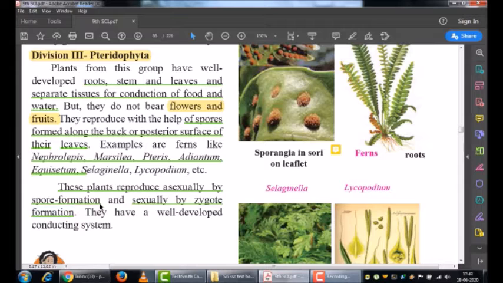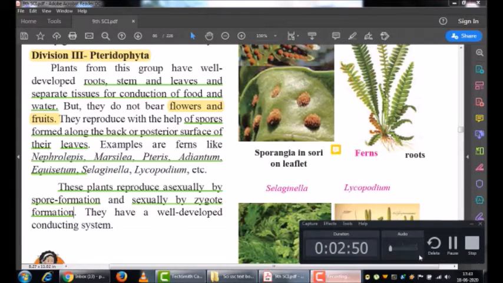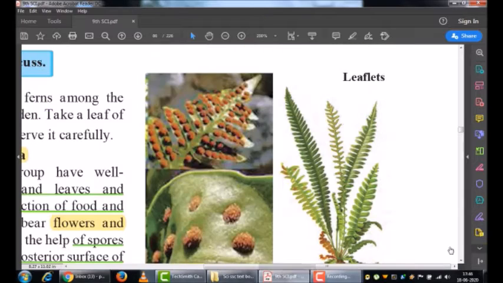As mentioned earlier, these are having a very well developed conducting system. Conducting system means what? The system which allows the transport of minerals, transport of food from one part of the plant to another. That system is known as a conducting system.